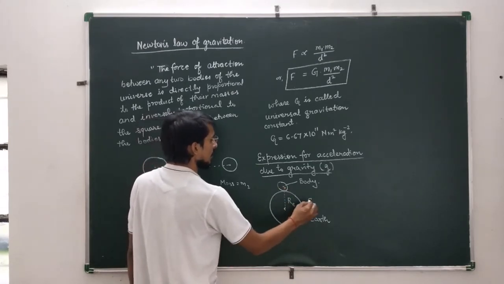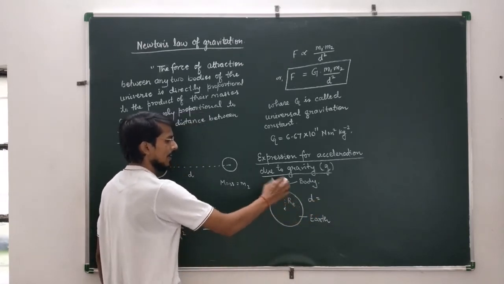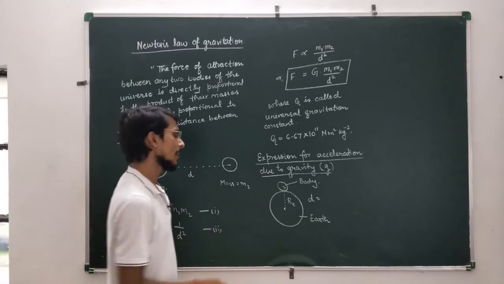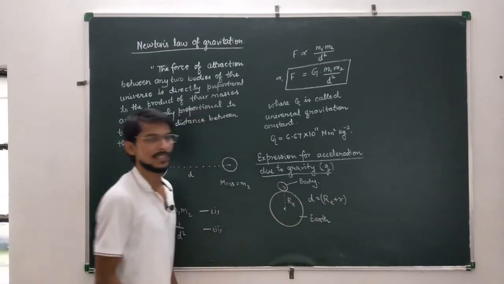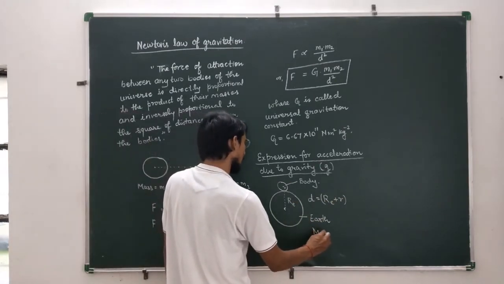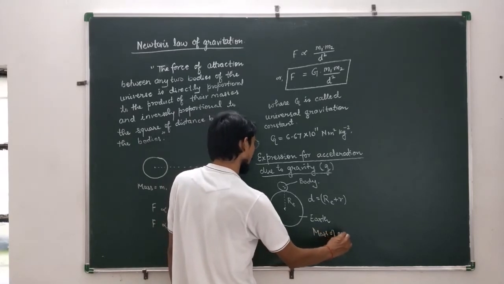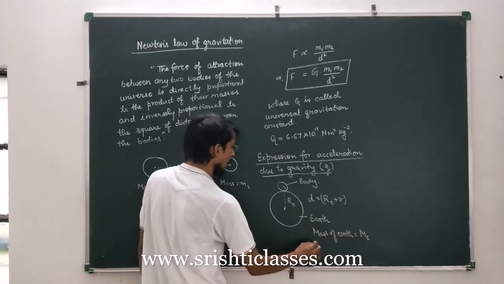So the distance between the centers of these two bodies, that is the Earth and a small body on the surface of Earth, will be RE plus r. This is the distance between the centers. Okay, let us suppose that the mass of Earth is equal to Me and the mass of the body is small m.